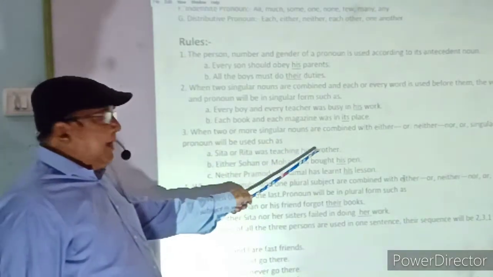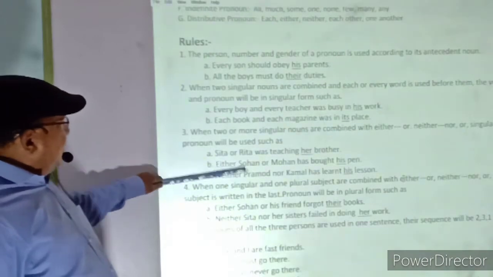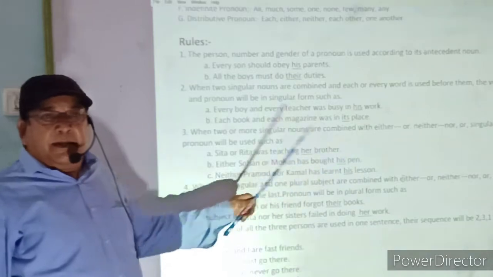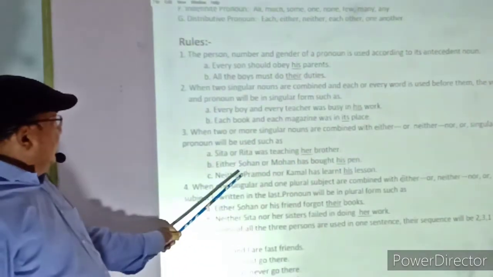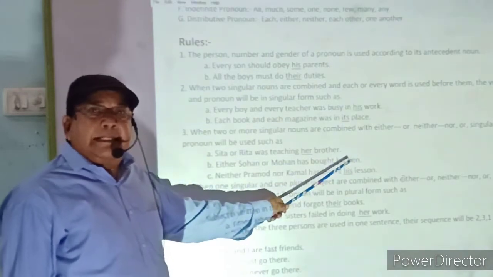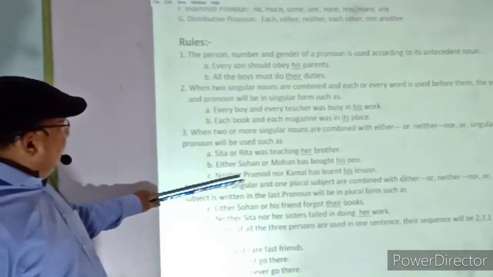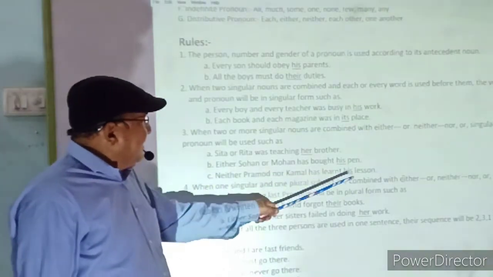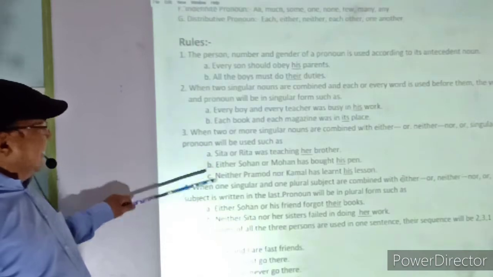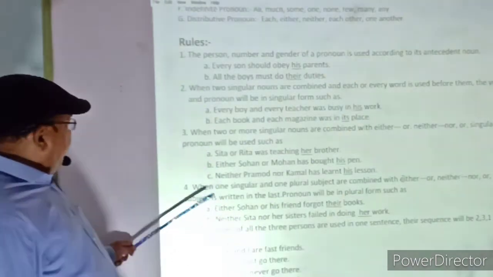Similarly, either Sohan or Mohan has bought his pen. In the third case, neither Pramod nor Kamal has learnt his lesson. So you see, in or, either-or, neither-nor, in every case, a singular pronoun has been used.